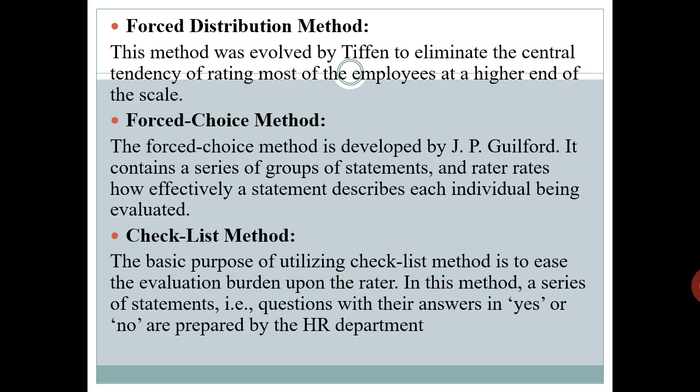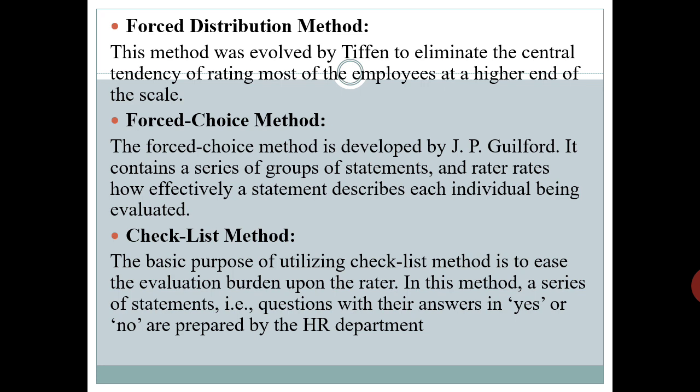Next is the checklist method. The basic purpose of utilizing the checklist method is to ease the evaluation burden upon the rater. In this method, a series of statements, that is questions with their answers in yes or no, are prepared by the HR department.